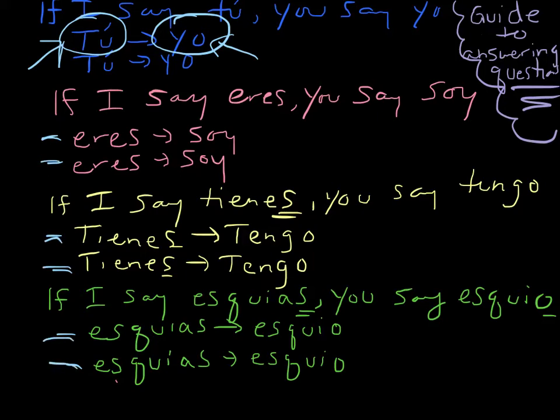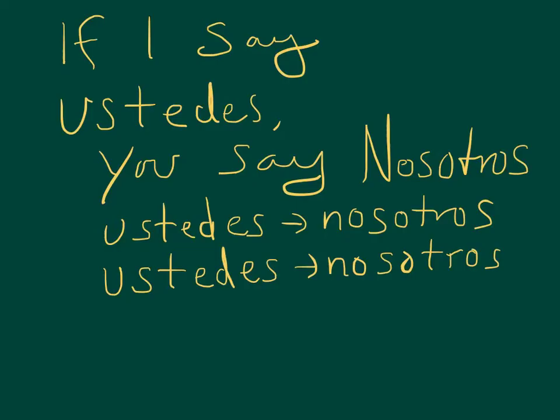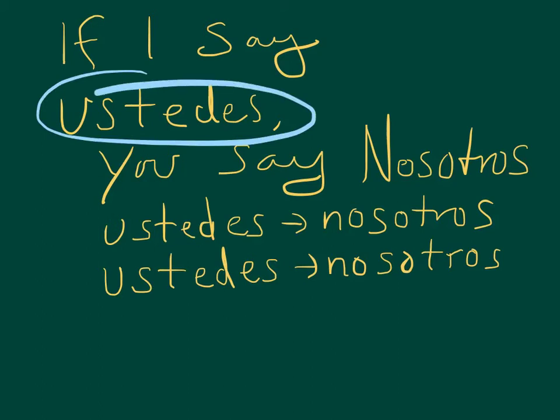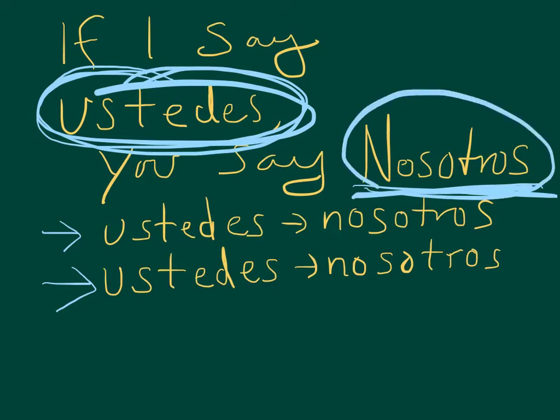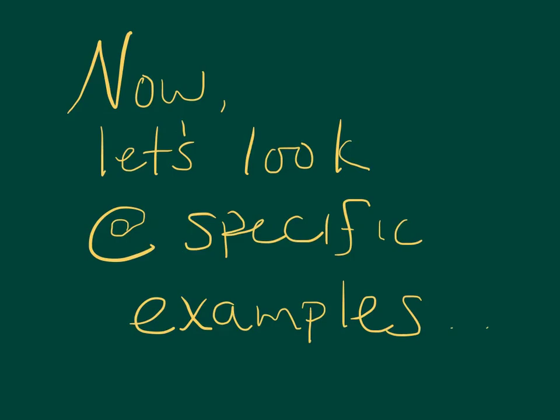Now, anytime I say ustedes, you say nosotros. Ustedes, nosotros, ustedes, nosotros. And again, that means if I ask a question in ustedes, you answer in nosotros. The chant is just a rhyme to help you remember that when the question comes at you all in ustedes, you answer in nosotros. Now, let's look at some specific examples. Let's look back to ser.